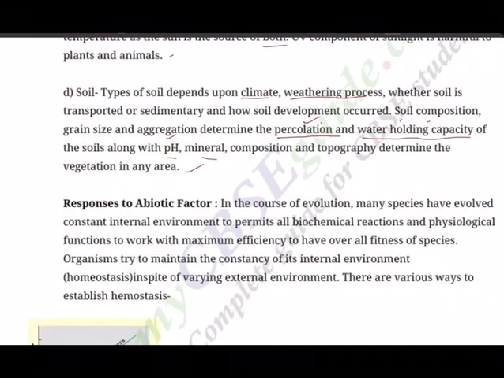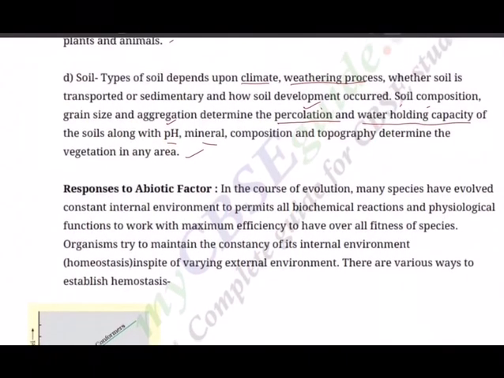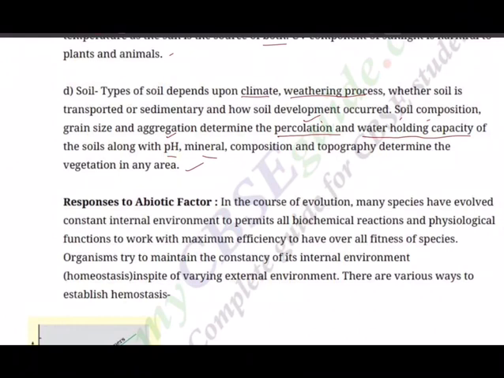So we will talk about how the organisms respond to those abiotic factors in our next session. Until then,